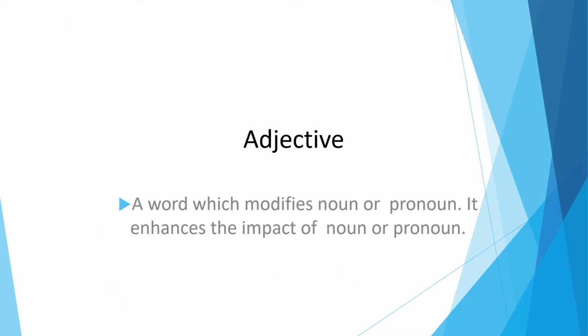Our third part of speech is adjective, a word which modifies a noun or pronoun. It enhances the impact of the noun or pronoun. For example, she is a girl, common noun, a girl, but she is an intelligent girl. What is the adjective here? Intelligent. What is important about her? That she is intelligent.